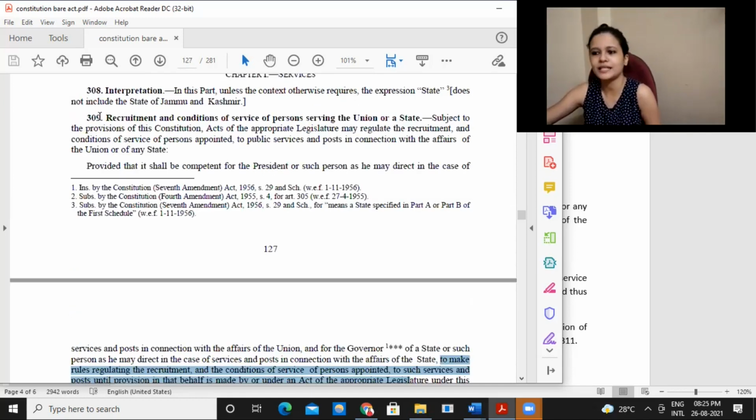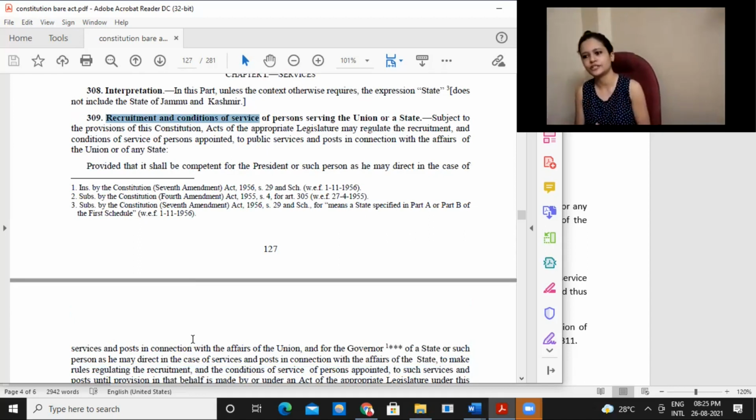So basically it says that regarding recruitment, conditions of service, etc., of people who are being appointed under UPSC or any state public service commission, right? So power is being given that you make clear rules and regulations by way of some legislations.